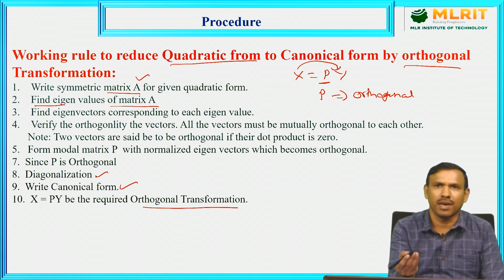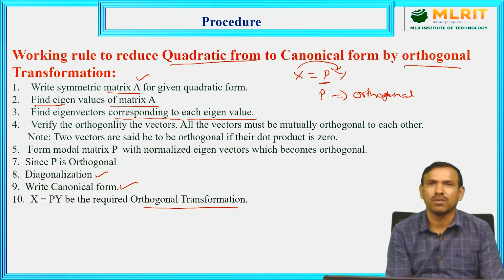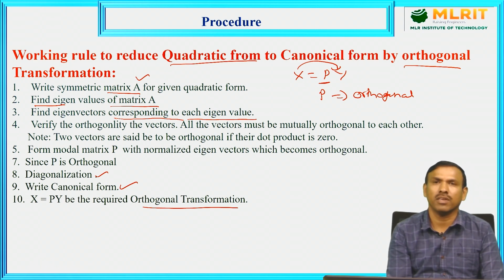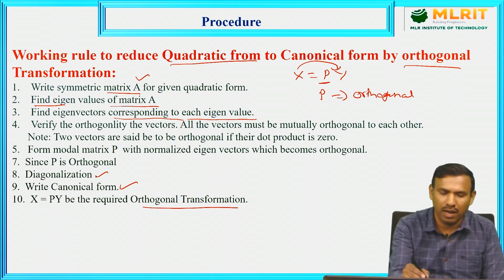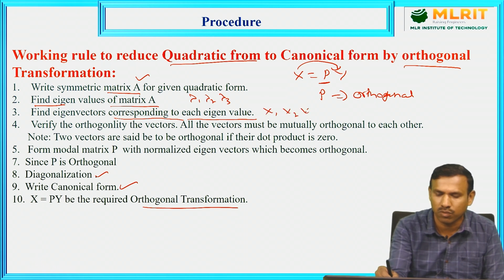Suppose generally we have 3 by 3 matrices, or 2 by 2 also. For 3 by 3 we get 3 eigenvalues and 3 corresponding eigenvectors. So I am writing here the corresponding eigenvectors for each eigenvalue: lambda 1, x1; lambda 2, x2; lambda 3, x3. So we will find eigenvalues lambda 1, lambda 2, lambda 3 as well as corresponding eigenvectors x1, x2, x3.